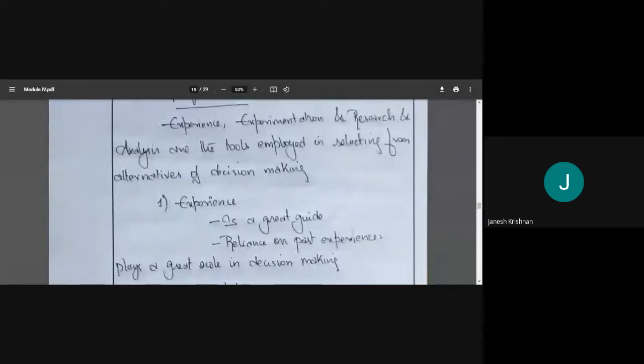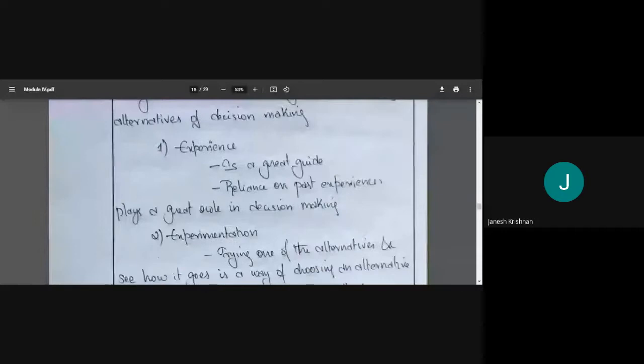So experience means what we learned from the past. Okay, what we learned yesterday, or what we learned a year before. That is our experience. So it's a guide. We had faced a similar situation there, and what did we do? That's the experience. So it's a guide for making a decision, or selecting a decision. So it plays a great role in decision making.